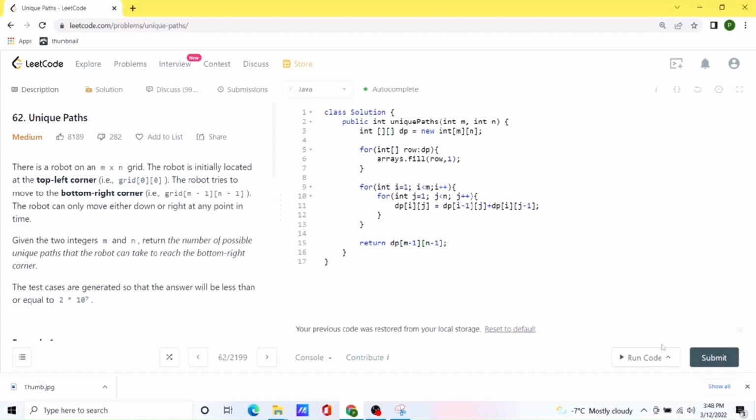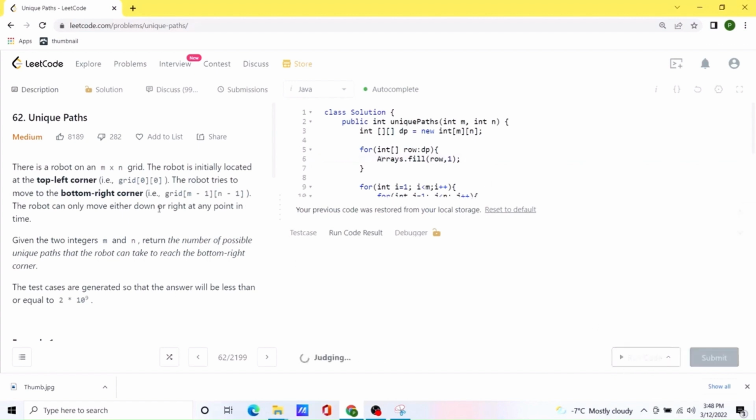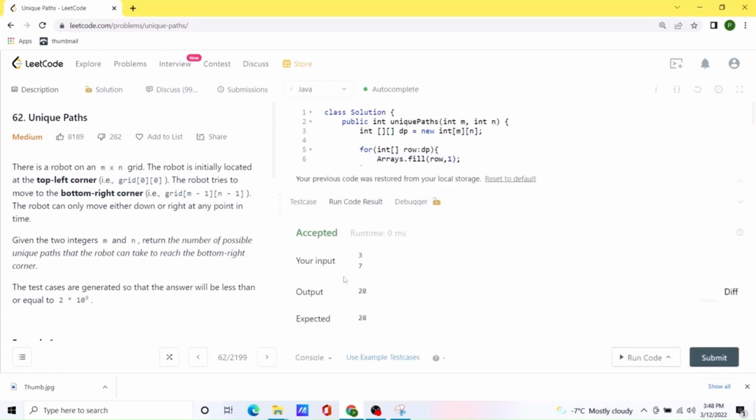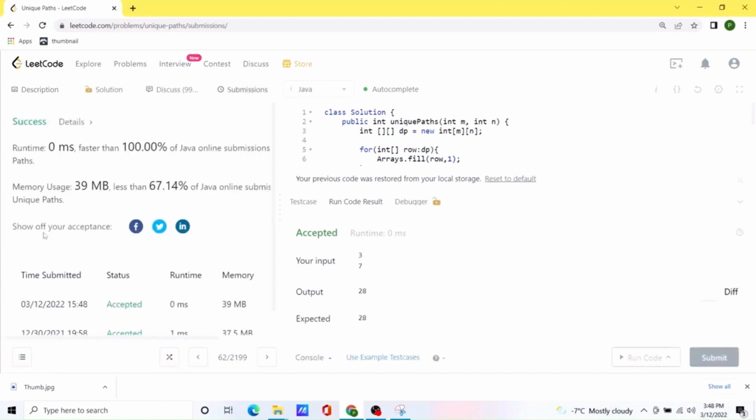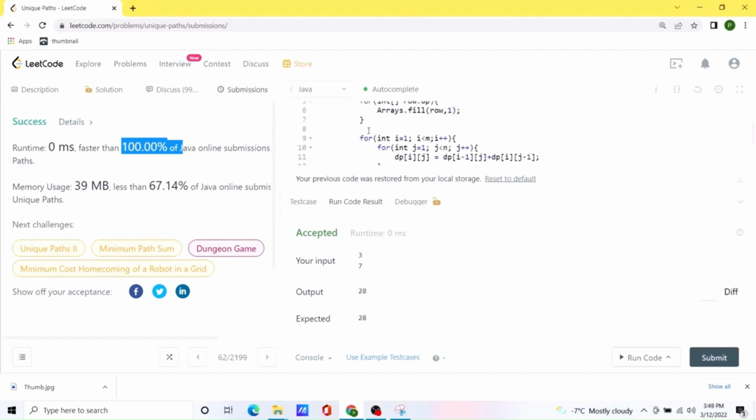Let's try to run this code. Oh, it should be Arrays.fill, small error. Looks like our solution is working. Let's try to submit the code. Okay, our solution runs in 0 milliseconds. It's 100% faster than all the other submissions, which is pretty good. And I'll be posting this in the comments.